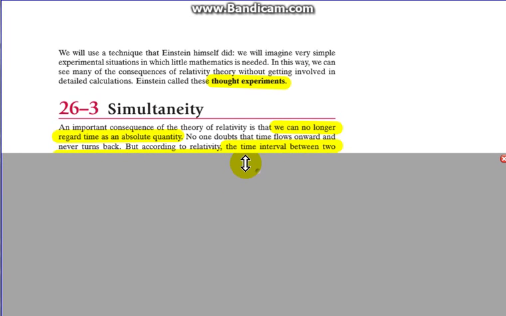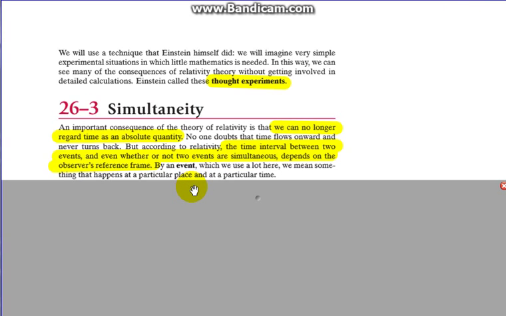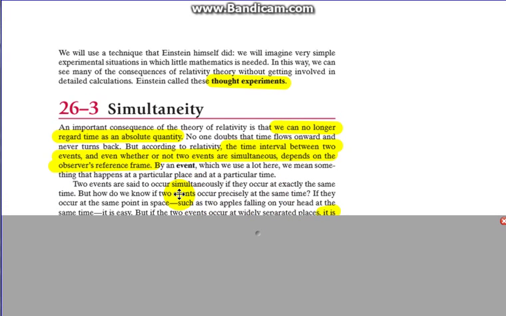No one doubts that time flows onward, never turns back, but according to relativity, the time interval between two events, and even whether or not the two events are simultaneous, depends upon the observer's frame of reference. And by an event, which we use a lot here, we mean something that happens at a particular time and place. Two events are said to occur simultaneously if they occur at exactly the same time.